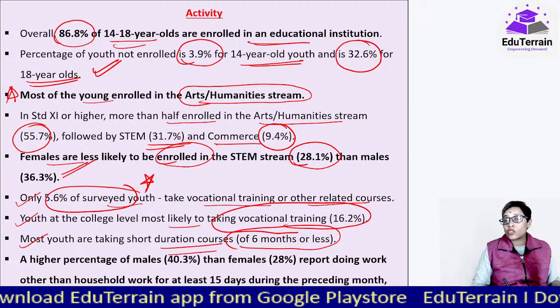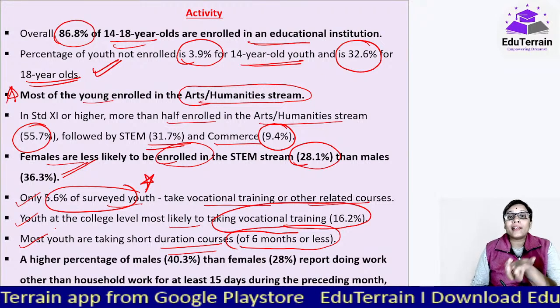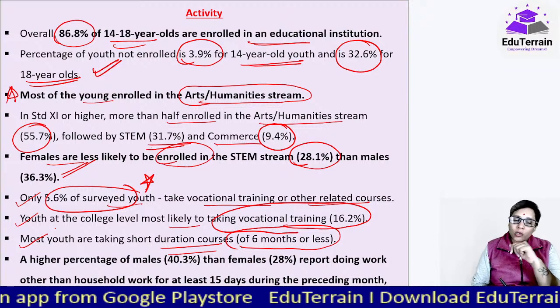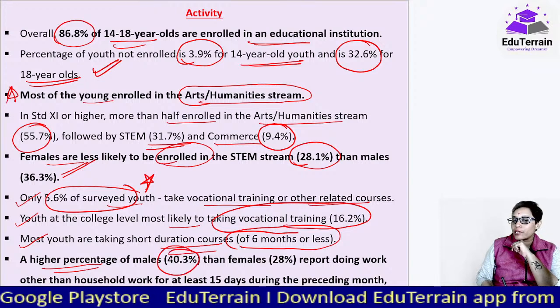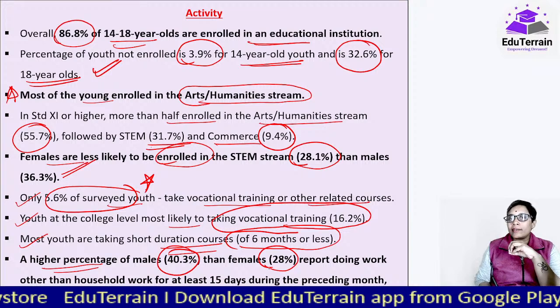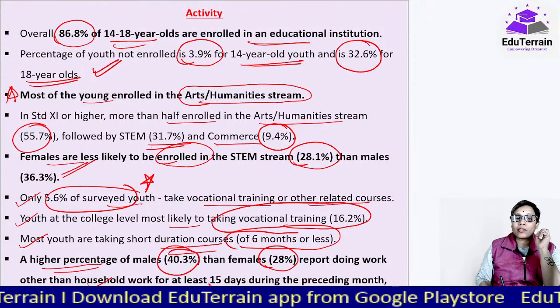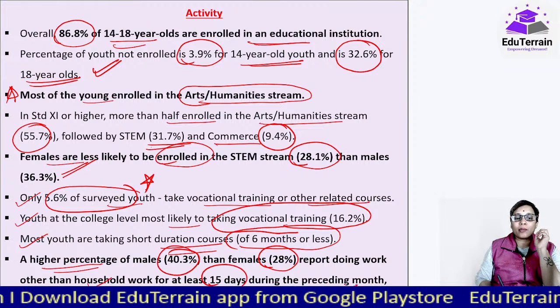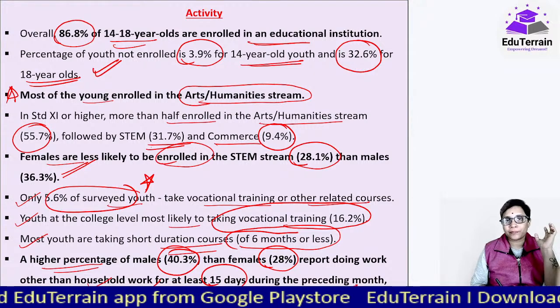And it has been also observed that, in activity we saw one more thing, what are they doing, are they working or not? So in that they have found out that a higher percentage of males, so 40% close to, than females 28%, they have reported that they are doing work other than the household work for at least 15 days during the preceding month. Majority of them were on their own farms.